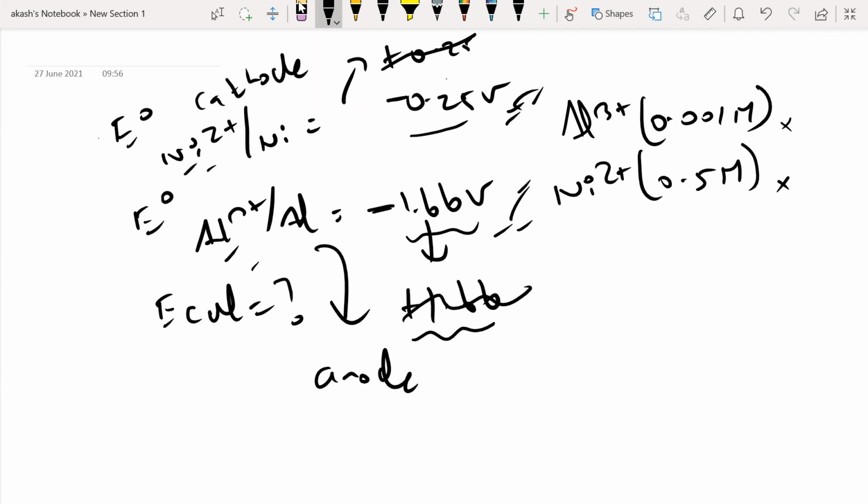Sir, can we also say it with respect to oxidation number? Al has 3 as oxidation, nickel has 2. The more the oxidation number, the more it undergoes oxidation. No, we cannot speak like that.